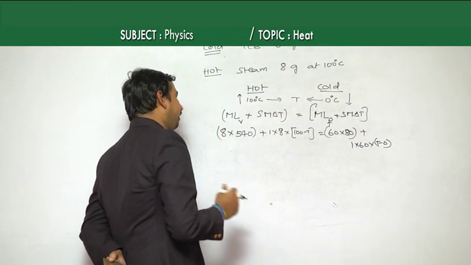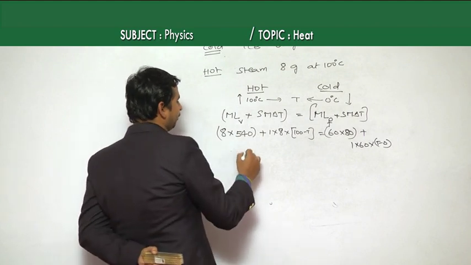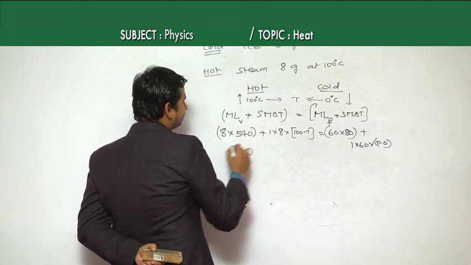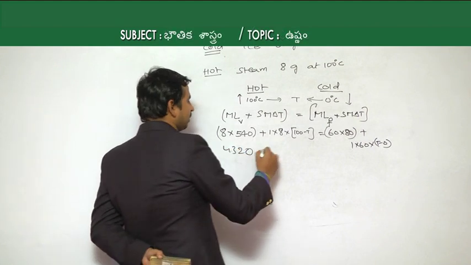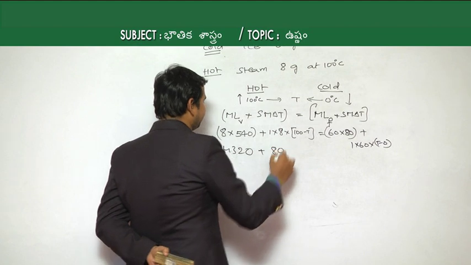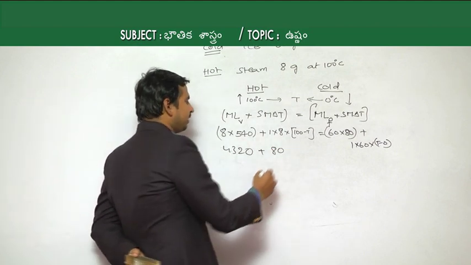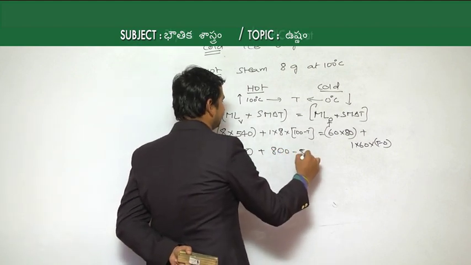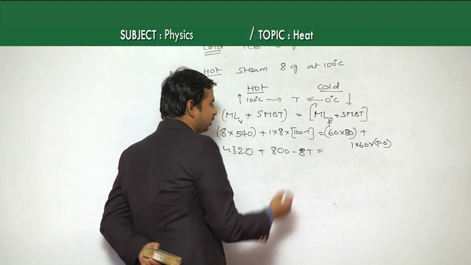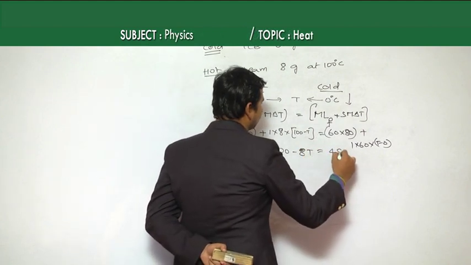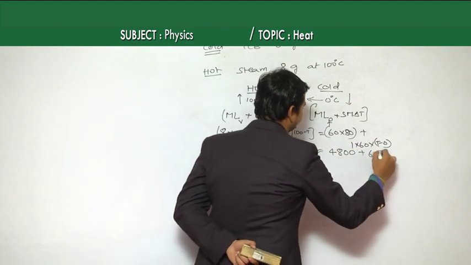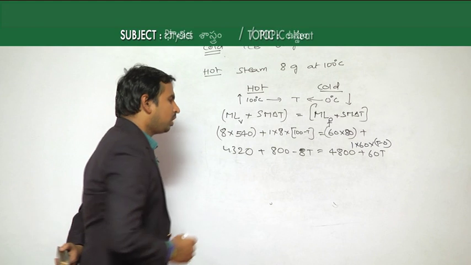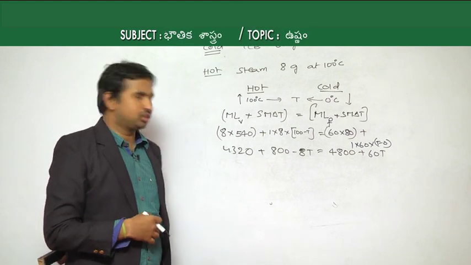Then if you take 8 into 40 here, which is 4320, plus 8 into 100, 800, minus 8T is equal to 60 into 80, which is 4800, plus 60T. What we need is to find the temperature here.